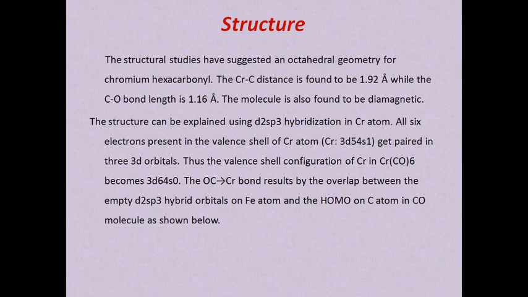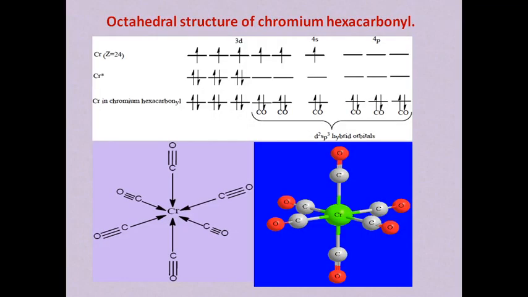The structure can be explained using d2sp3 hybridization. Here the chromium undergoes d2sp3 hybridization, and its ground and excited state will be explained in this way. Chromium has atomic number 24, so its configuration is 3d5 4s1. The electrons will be readjusted like this, 3d6.